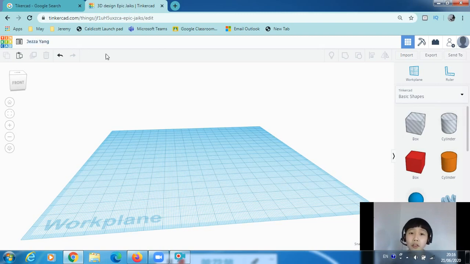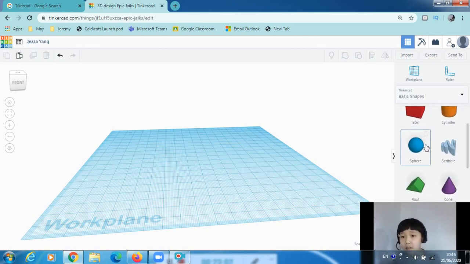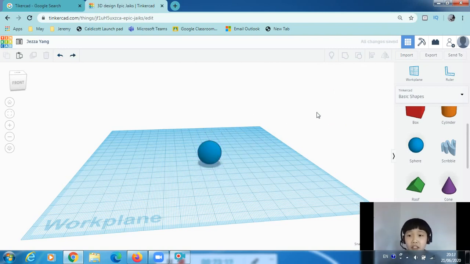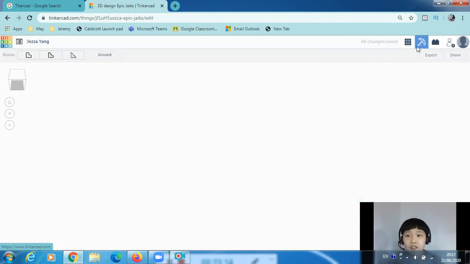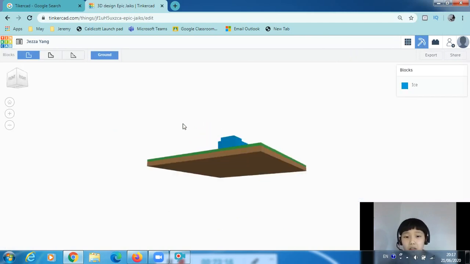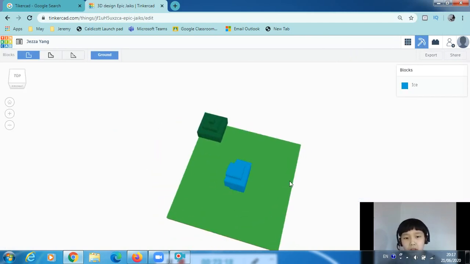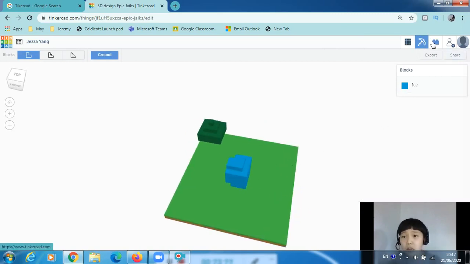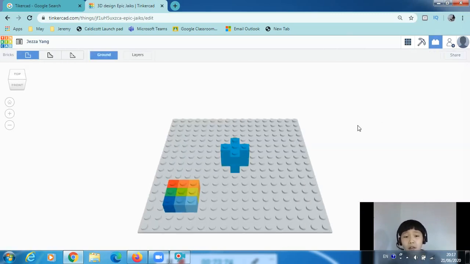Now that is not the only thing that is pretty cool. This is out of the world. Oh, what did I just do? So there's a sphere. You can change it into Minecraft, then you can paste it onto there. You can change it into Lego as well. That is not a circle.